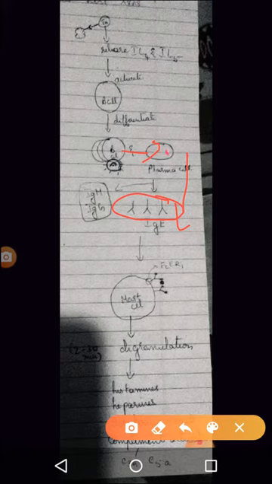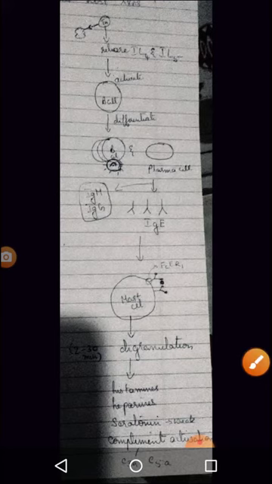So same thing, plasma cell will give rise to antibodies, that is IgM and IgG, and an antigen antibody complex is formed. This antigen antibody complex is now recognized by scavenger cell, which engulfs it, or complement gets activated. This is what we had studied. Now here there is a slight change.